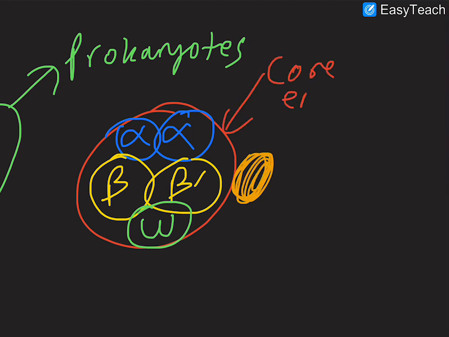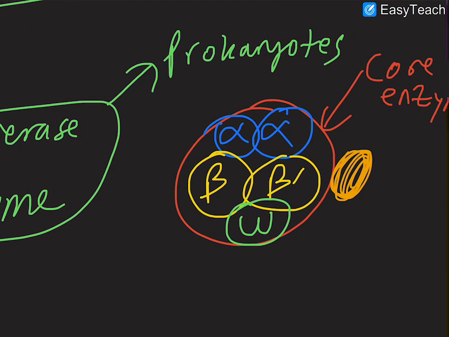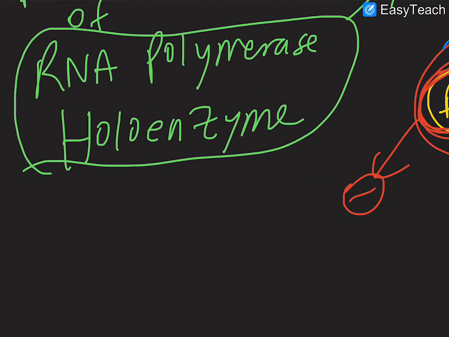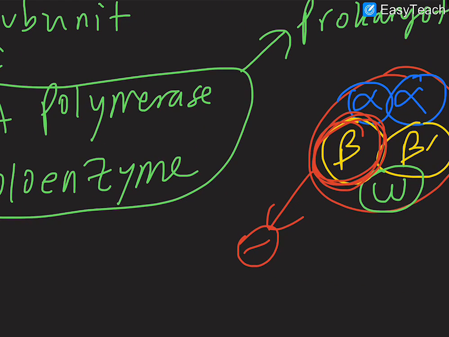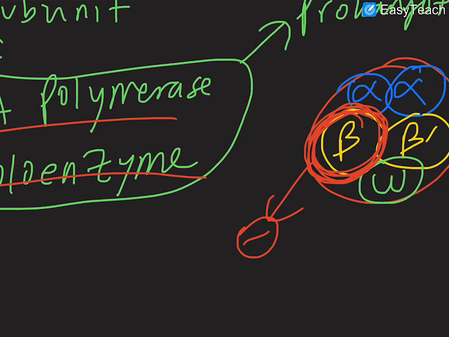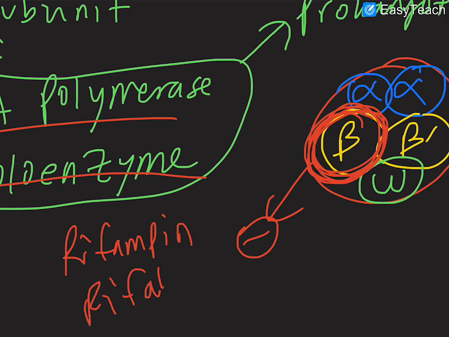And so what rifabutin and rifampin do is they inhibit the beta subunit of the core enzyme. So this beta subunit of the core enzyme of the RNA polymerase holoenzyme is inhibited by rifampin and rifabutin.